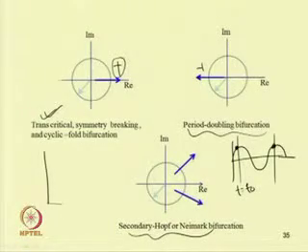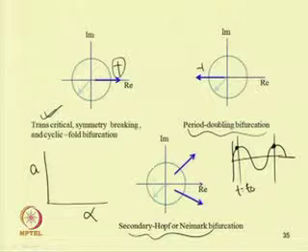So, in the case of symmetry breaking, if we plot the Poincare section of the system, initially we will have a set of periodic solutions, with this control parameter alpha. So, initially we have a set of periodic solutions. Its Poincare section will be a single point. So, these are the Poincare sections of this, a single point.